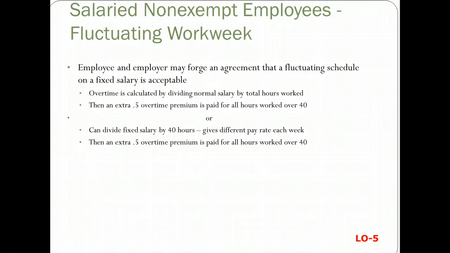Or you can divide the fixed salary by 40 hours, which will give a different pay rate each week, and then add an extra 0.5 overtime premium for all hours worked over 40.